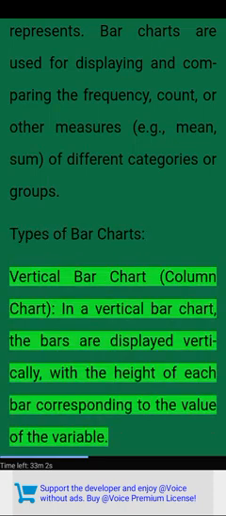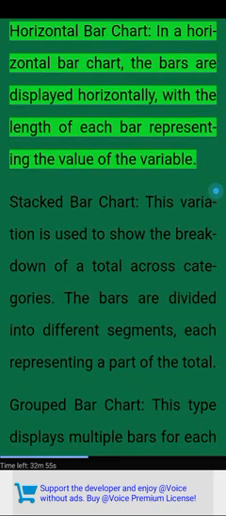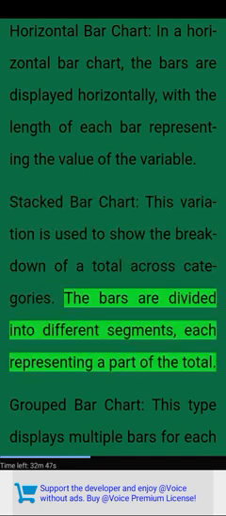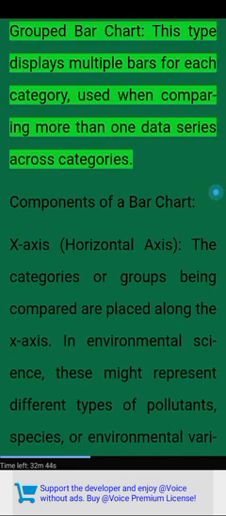Types of bar charts. Vertical bar chart, or column chart. In a vertical bar chart, the bars are displayed vertically, with the height of each bar corresponding to the value of the variable. Horizontal bar chart. In a horizontal bar chart, the bars are displayed horizontally, with the length of each bar representing the value of the variable. Stacked bar chart. This variation is used to show the breakdown of a total across categories. The bars are divided into different segments, each representing a part of the total. Group bar chart. This type displays multiple bars for each category, used when comparing more than one data series across categories.